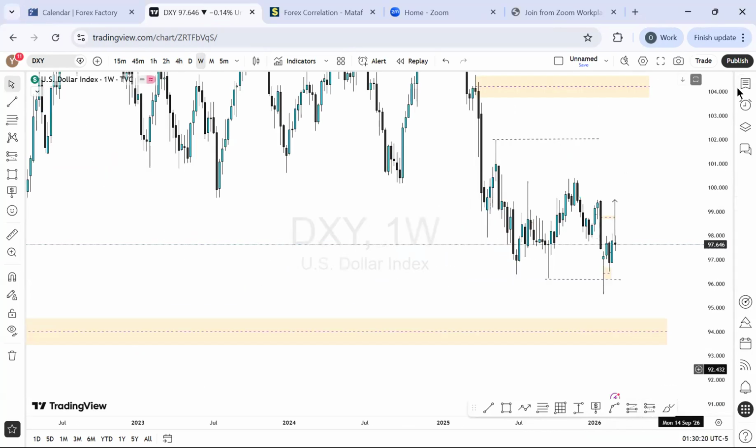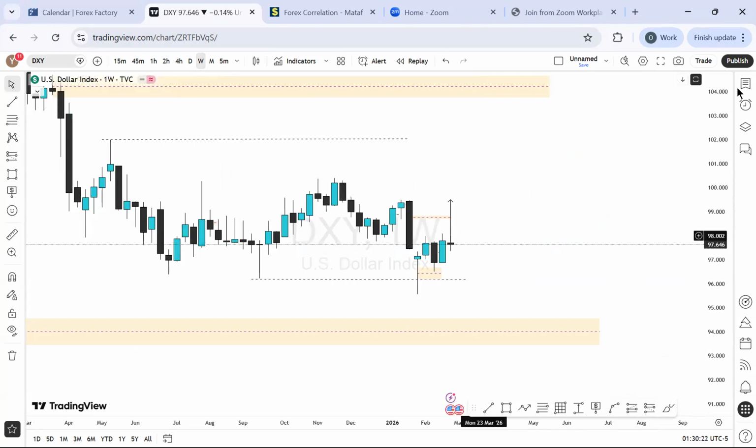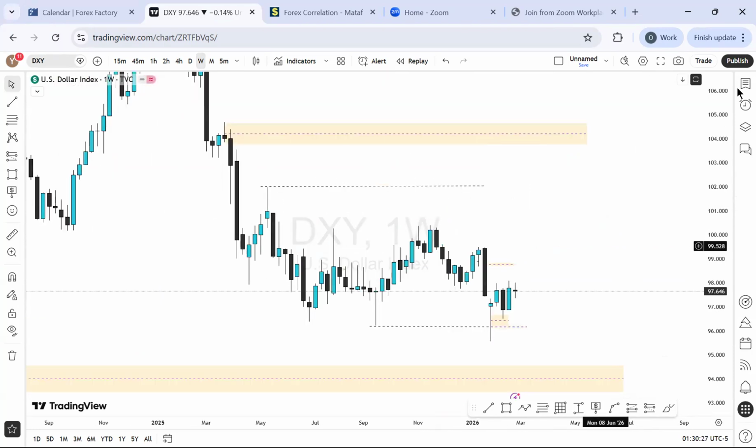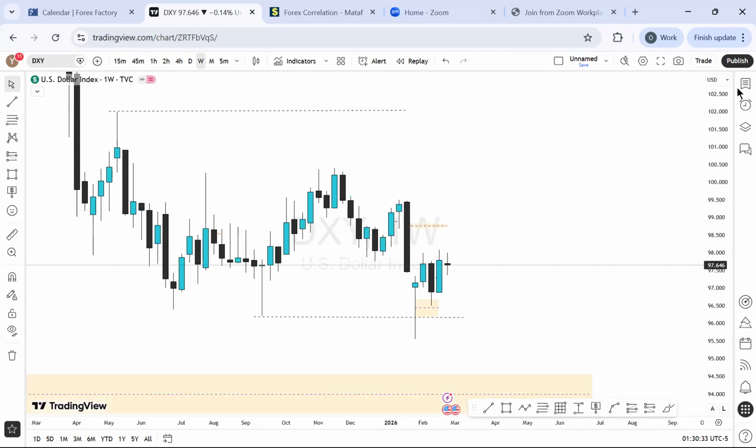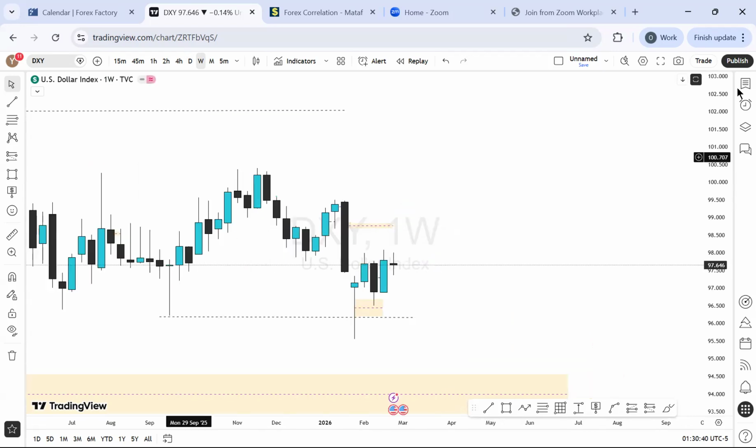Right here, we've seen the price hit back with bearish momentum at the beginning of last week, and it ended as a doji candle. But when we look at this on the monthly time frame perspective, we are actually in a demand zone. And if we're in a demand zone on the monthly time frame, it means we should be looking for more buys. On the weekly, this is what we are seeing, more of a push, and we're expecting the price to go higher to at least this price level above 99.